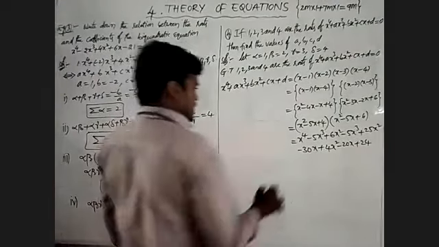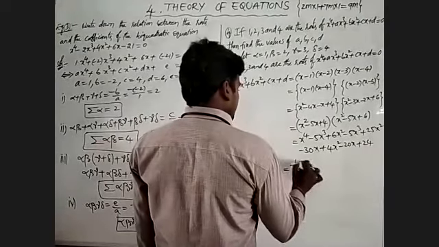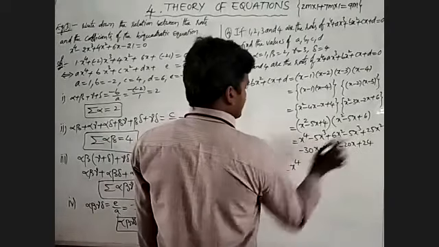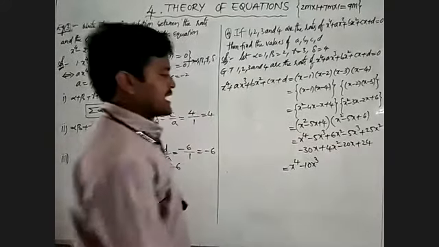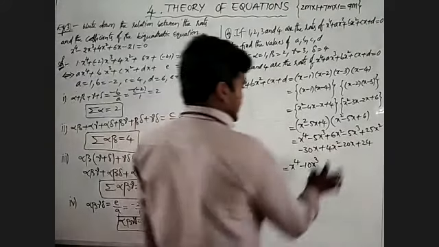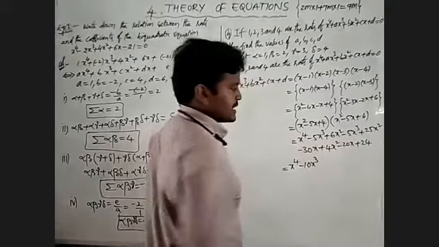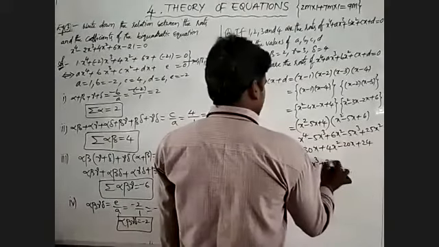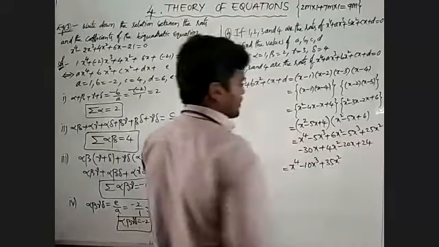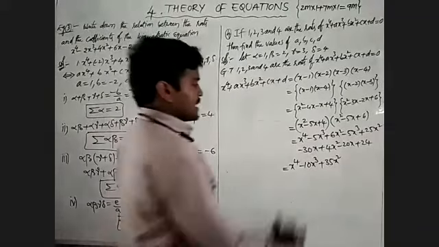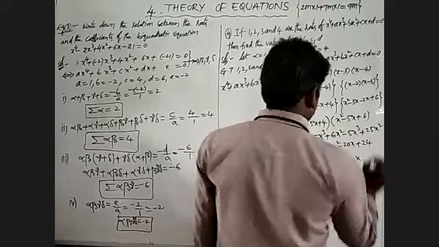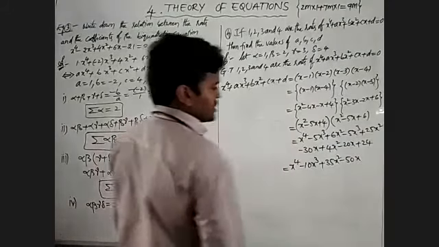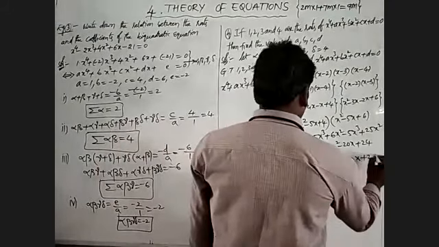That is x power 4, minus 5x cube minus 5x cube is minus 10x cube. After that the x square terms: 6 plus 4 is 10, 10 plus 25 is 35x square. After that the x terms: minus 30x minus 20x is minus 50x. After that the constant value is 24.